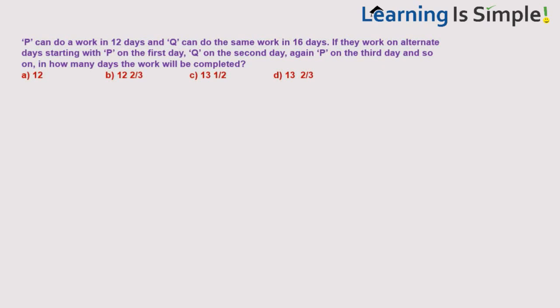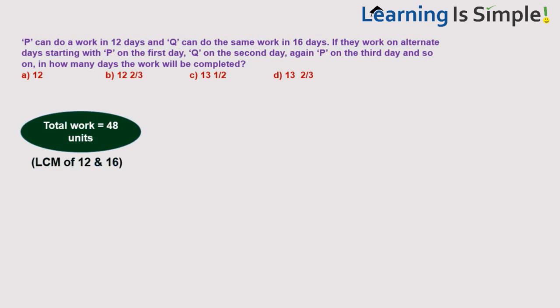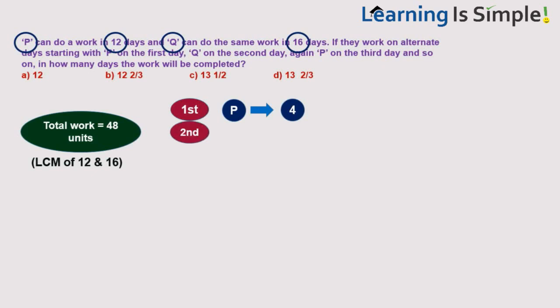So first step is assume the total work. Take the LCM of 12 and 16: 16, 32, 48. So 48 is divisible by 12 also. So I assume the total work to be 48 units, that is the LCM of 12 and 16. Now first day P can do it in 12 days, that means he can do 4 units of work in one day. So first day P comes and completes 4 units of work. Second day Q comes, since he can do it in 16 days, per day he can do 3 units of work because 48 by 16. So second day Q comes and completes 3 units of work.